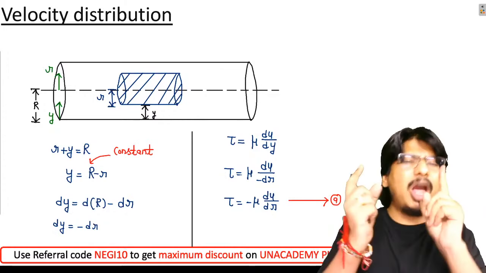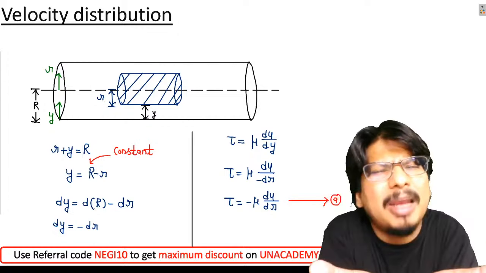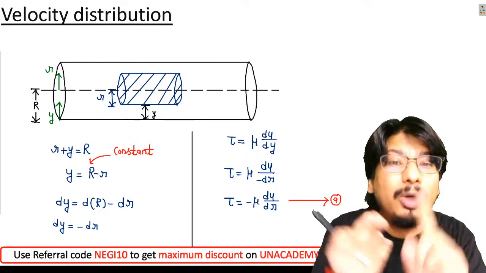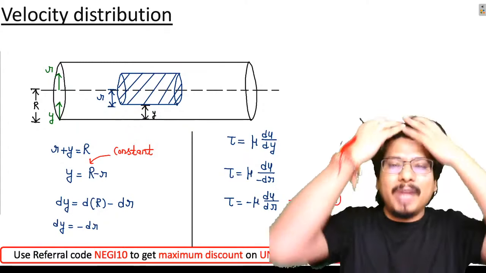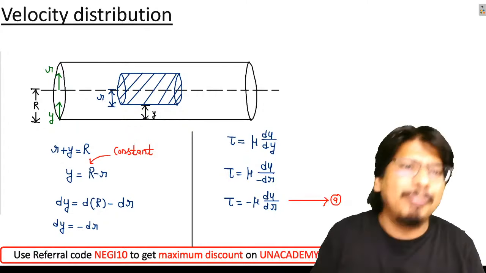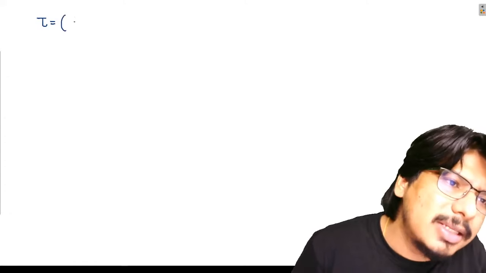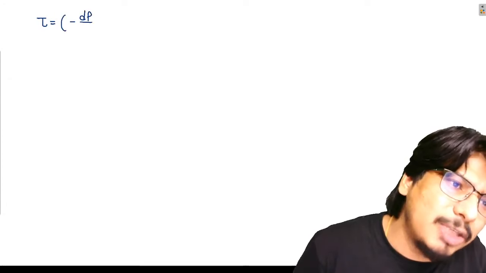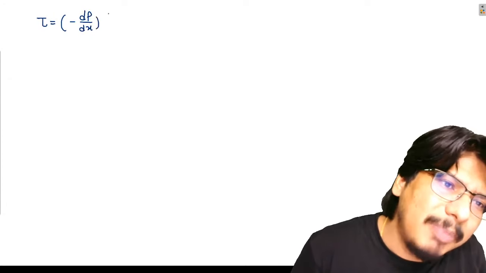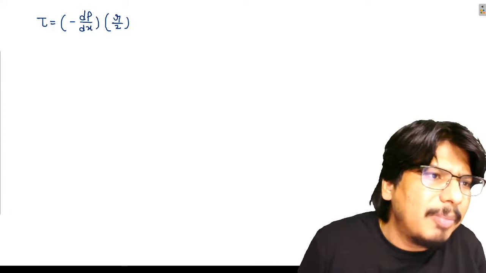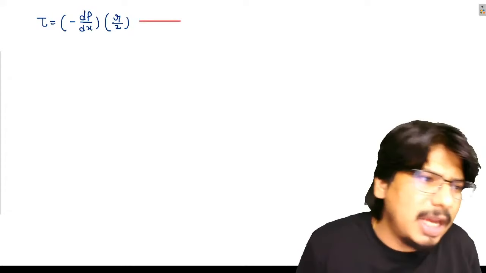अब ध्यान से सुनना, अरे अभी थोड़ी देर पहले रे बाबा, just 5-10 minutes before, don't you think we have derived the formula of tau also? हमने already tau का formula derive किया हुआ ना रे बाबा. So let us see what is that formula. Tau is equal to what? क्या लिखा था हमने बेटा? Tau is equal to minus dp by dx r by 2. That means I am assuming pressure is varying only in x direction. ये पीछे वाला फार्मूला भी बता रहा है कि shear stress का वेरिएशन कैसे हो रहा है.